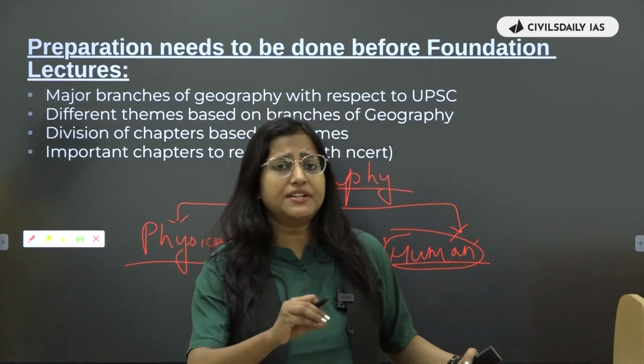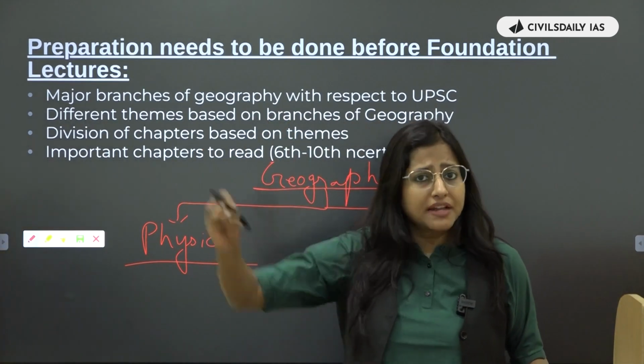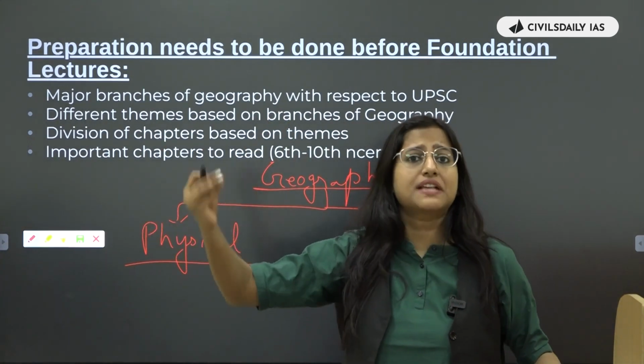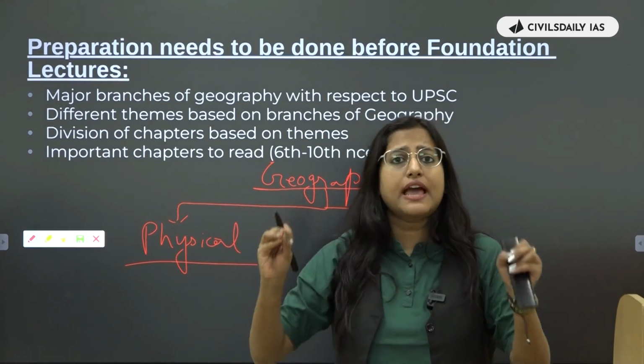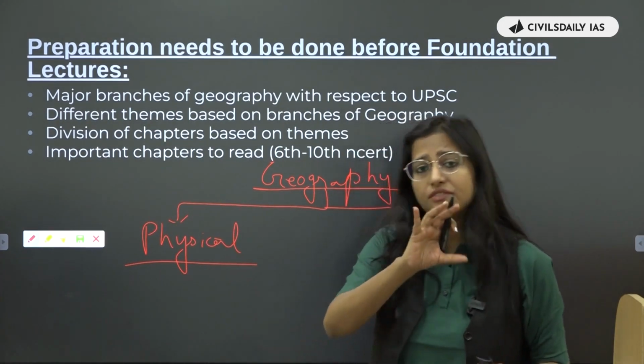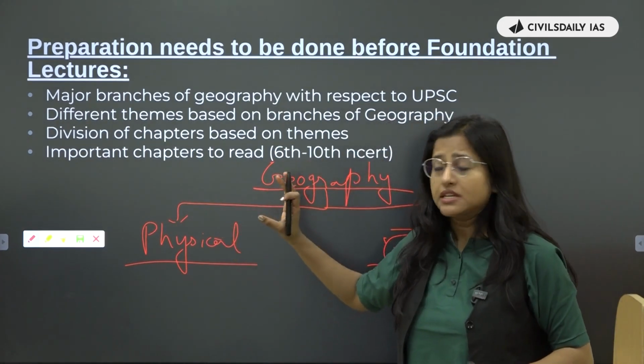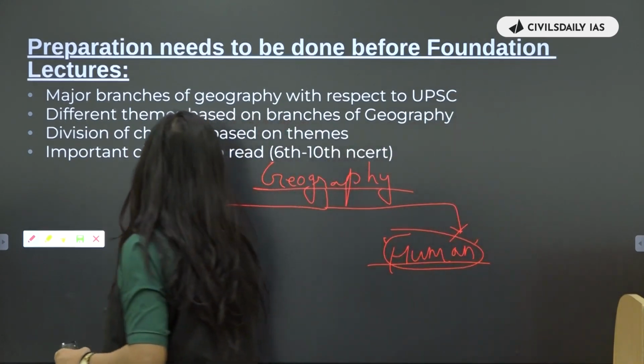You are seeing different physical phenomena. बारिश हो गई, heat waves आ रहे हैं. These all are natural phenomena, right? So that will come under your physical geography. So this is the major branch of geography.